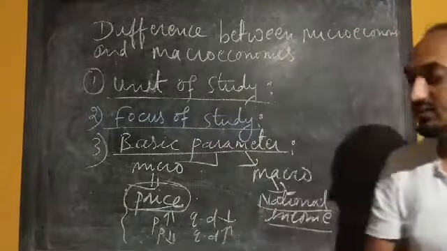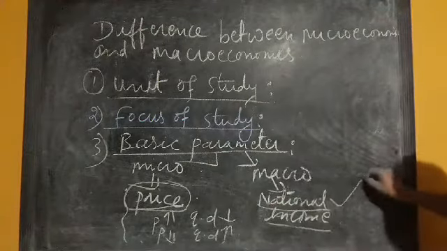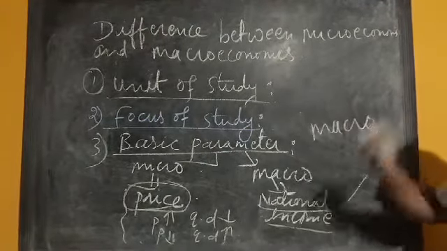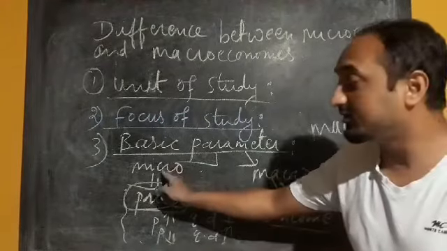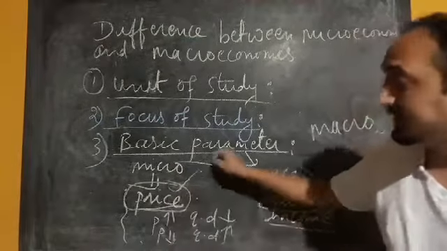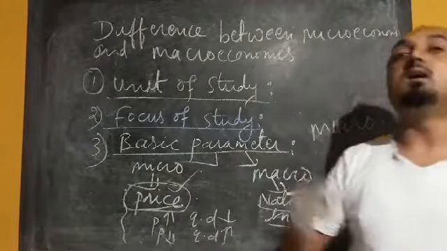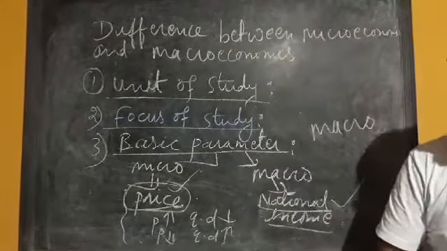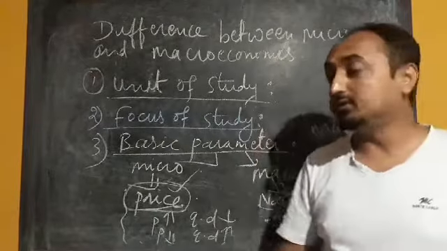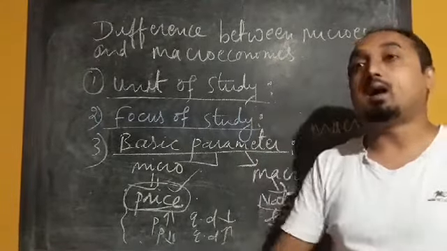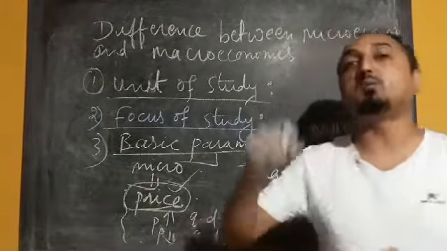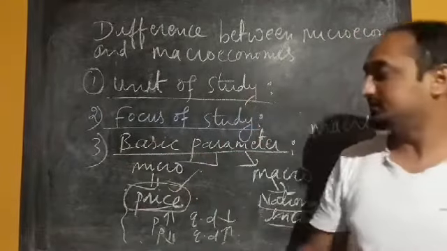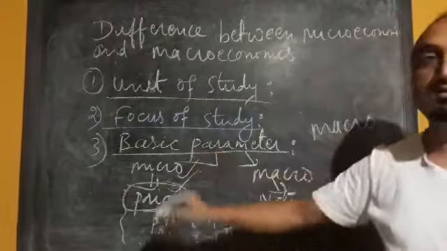So all these decisions are taken on the basis of national income in macroeconomics, whereas in microeconomics, on the basis of price, the individual unit will take its economic decisions: how much should I purchase of that commodity, or how many units of labor will the individual unit hire. If the wage of labor is very high, they may hire fewer units of labor. So this is applicable in the case of microeconomics.